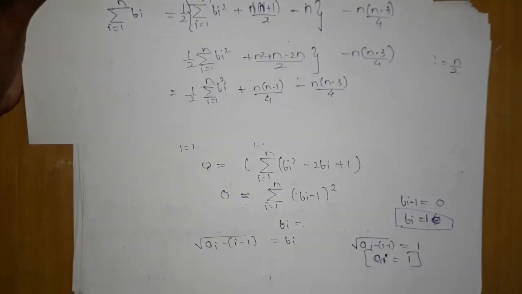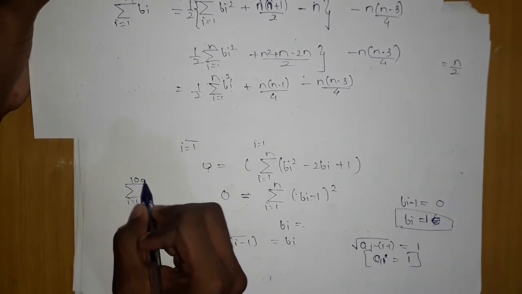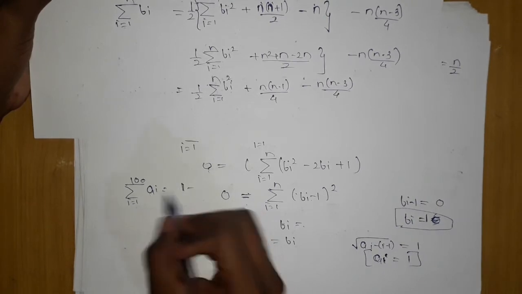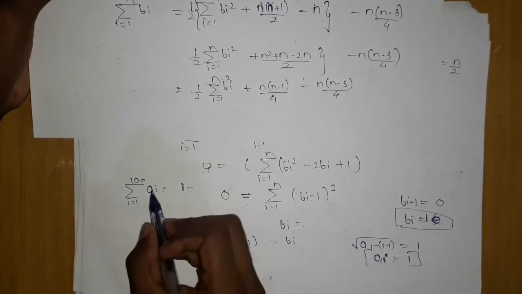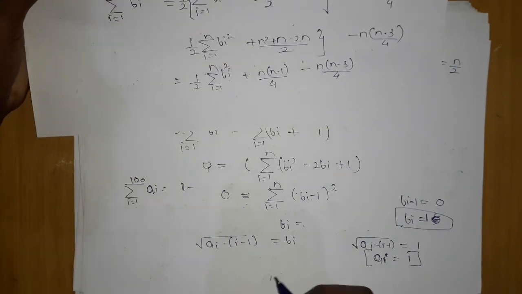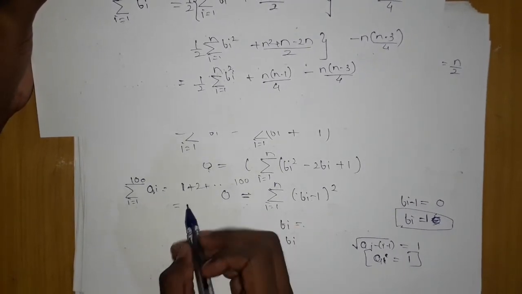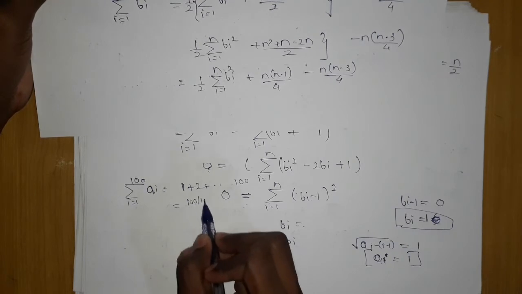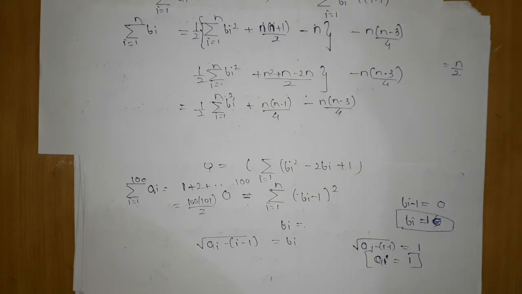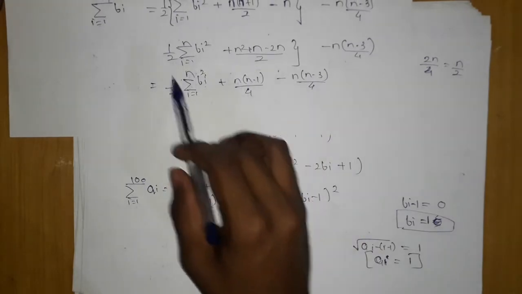After this we want summation i equals 1 to 100 of ai. If ai is 1, it would be added 100 times. Sorry, it is ai, so it will be 1 at first. It will open simply as 1 plus 2 plus and so on till 100, and then we will get the sum as 100 into 101 upon 2. Okay, hope you have understood what I meant. The problem till here you have understood.